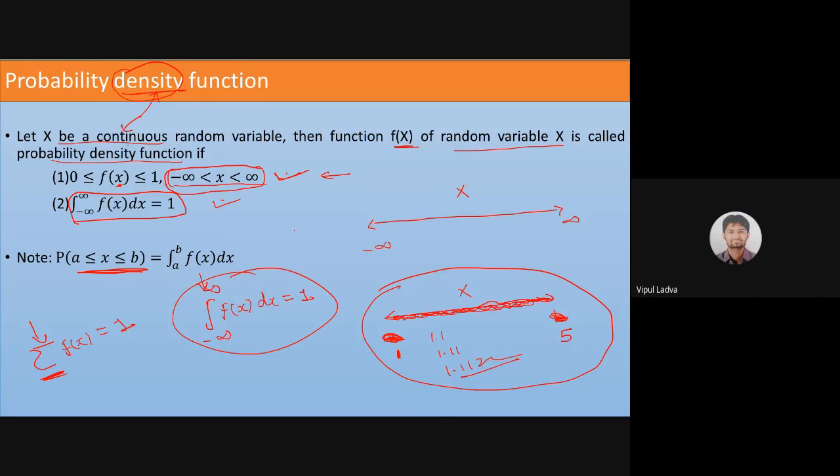Is it? So if my probability function f of x is going to satisfy both this condition 1 and 2, then we can say that function is a probability function, and it will be labeled as probability density function. Okay, if my function f of x satisfies both these conditions, then that function will be a probability function, and continuous random variable है तो उसको बोलेंगे हम probability density function.